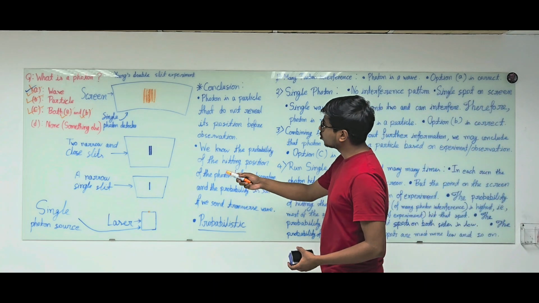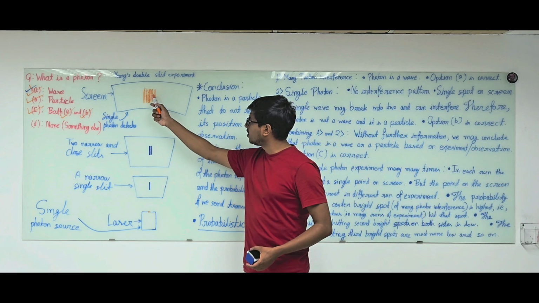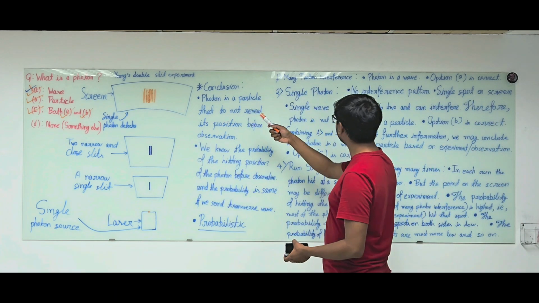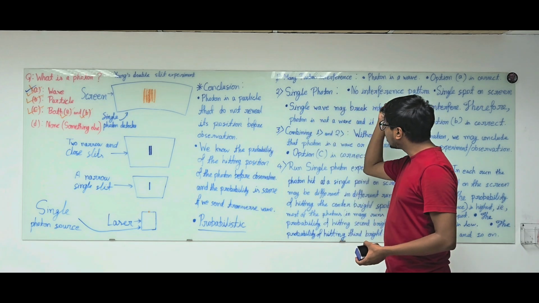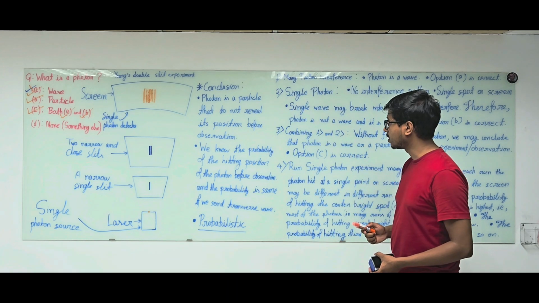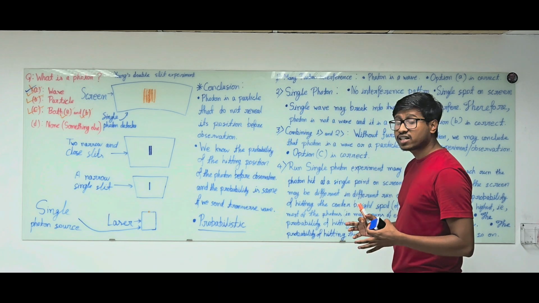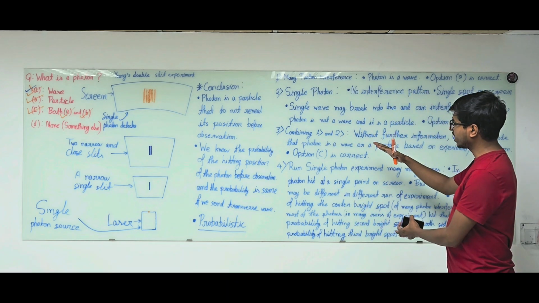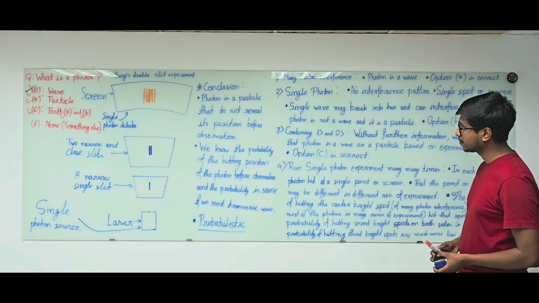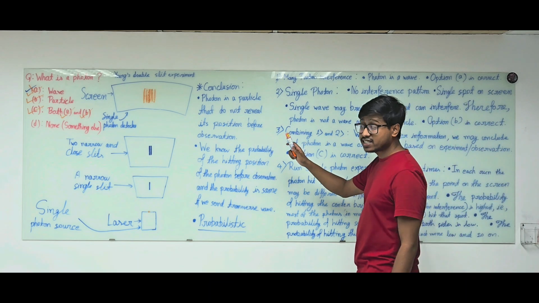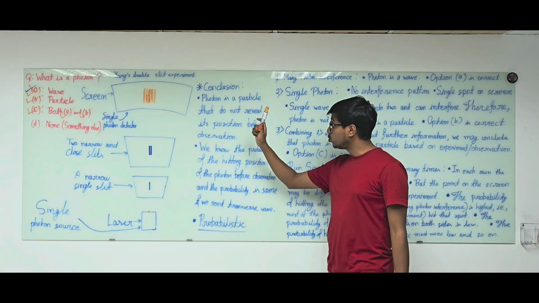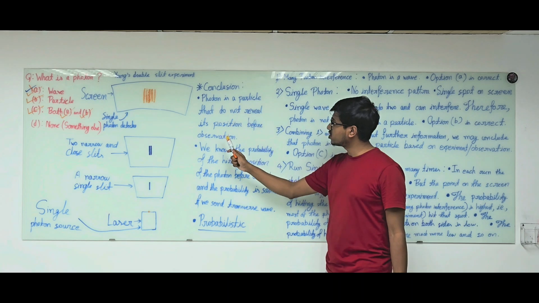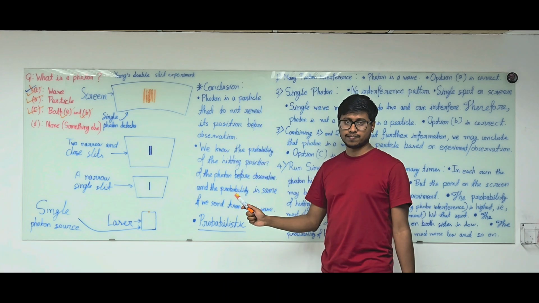And also photons do not hit the dark spots of the interference fringe from the many photon Young double slit experiment. So what we can conclude after running the single photon experiment many times is that photon is a particle that does not reveal its position before observation.